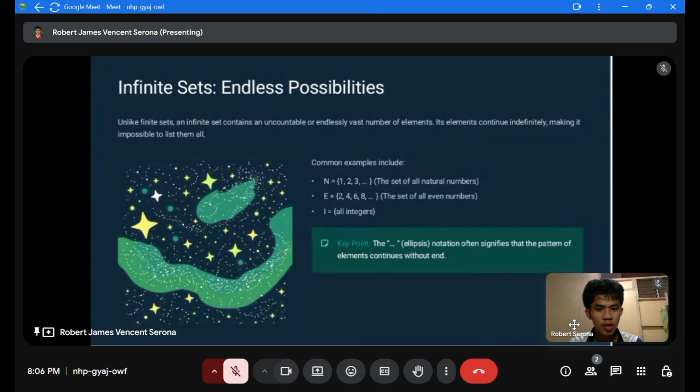Set E: 2, 4, 6, 8, the set of all even numbers. Set I is equal to all integers. The key point is the ellipsis notation often signifies that the pattern of elements continues without end.